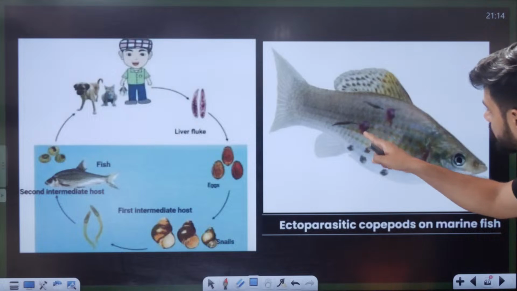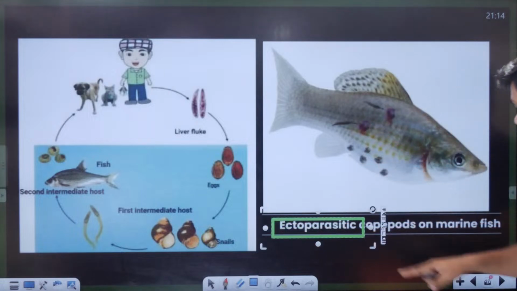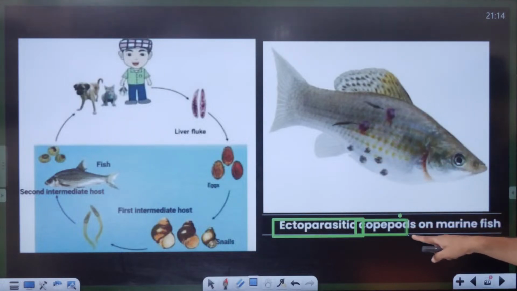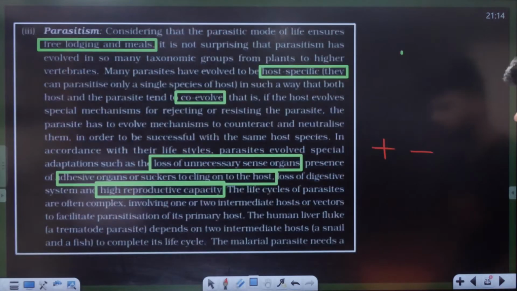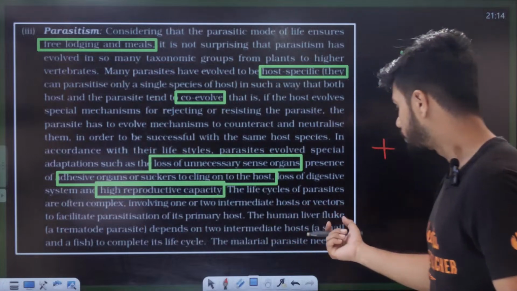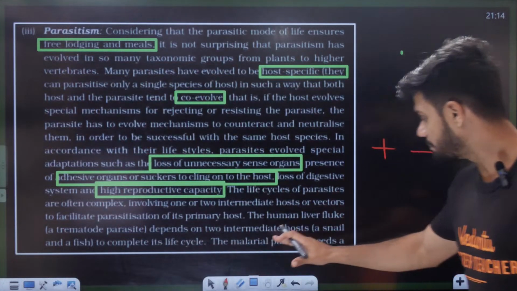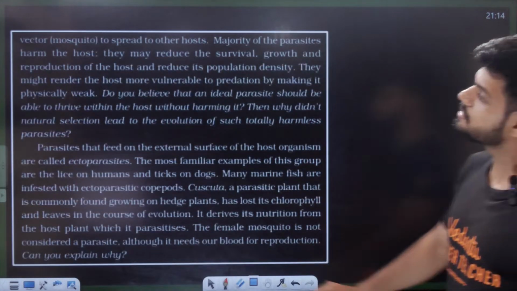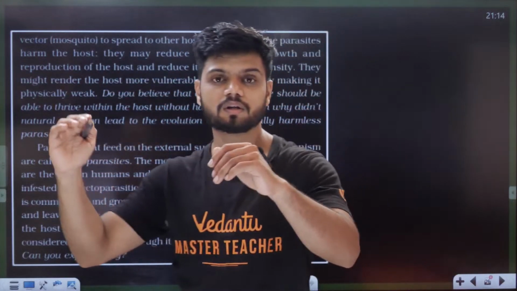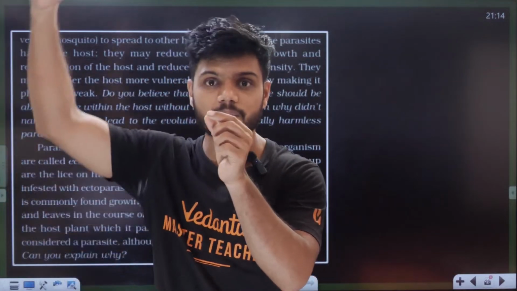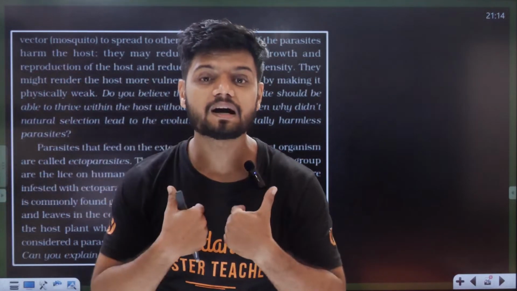This is called a copepod. Copepod is a type of ectoparasite, present on the outside. Okay. See here. The human liver fluke, and the malaria parasite needs a vector, the mosquito, to spread to other hosts. So mosquito is a vector, Plasmodium is the causative agent, we are the host.